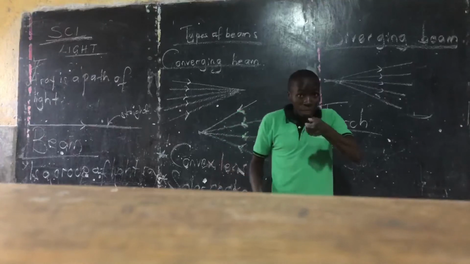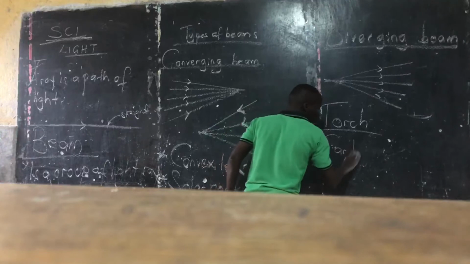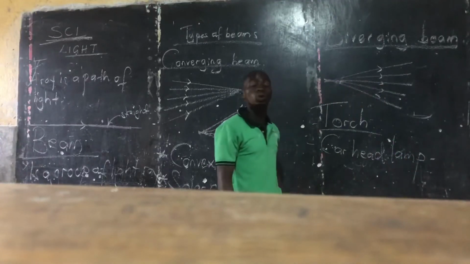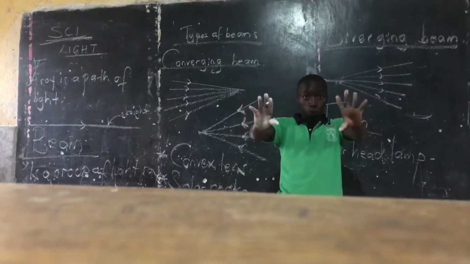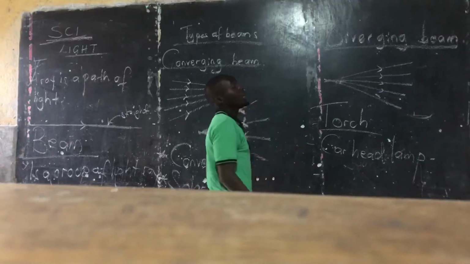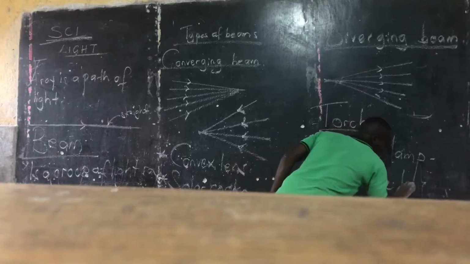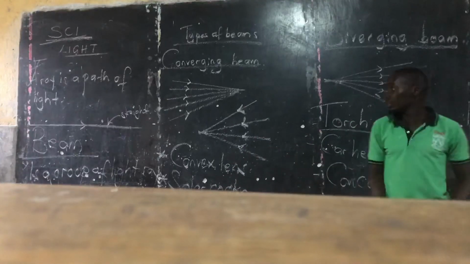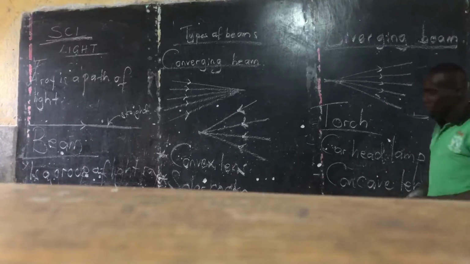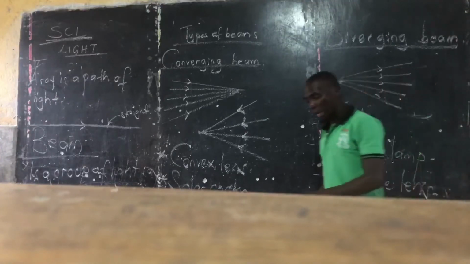A torch, a car's headlamps, a motor car's guide lamps, and even a concave lens. So those produce a diverging beam of light. A torch, guide lamps, and even a concave lens.